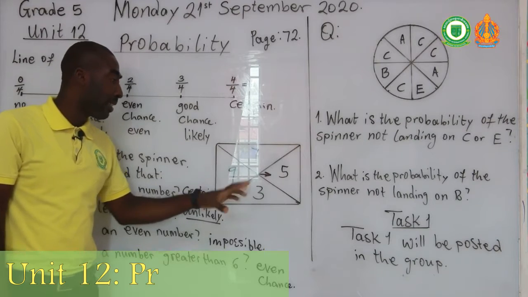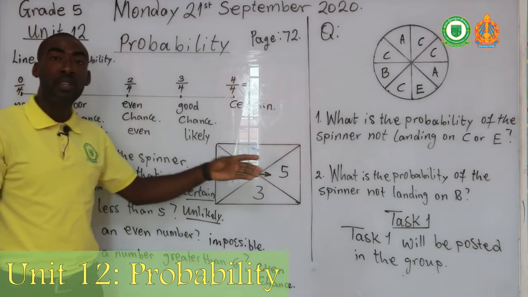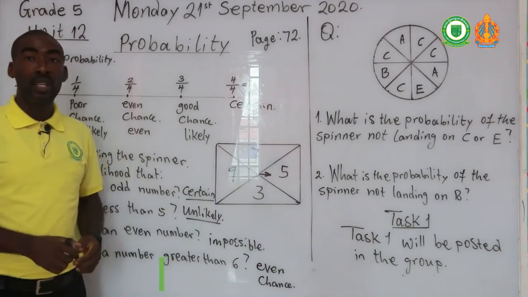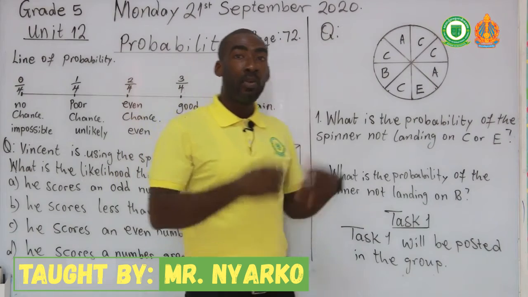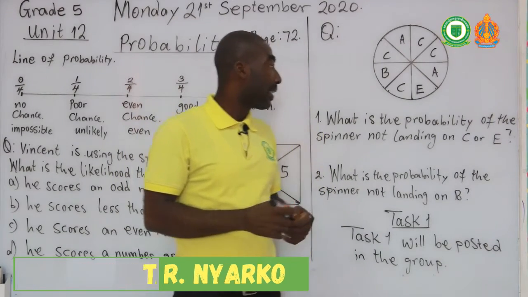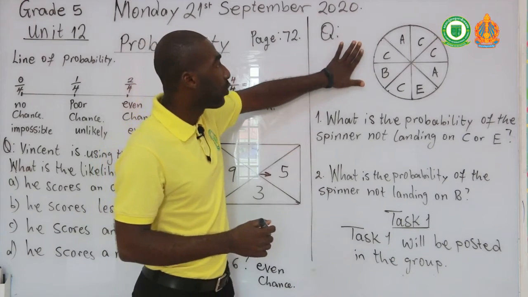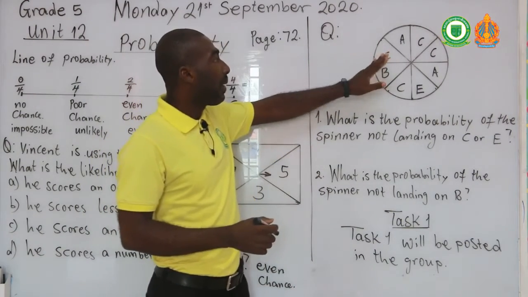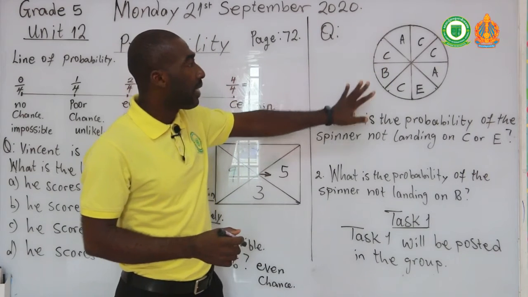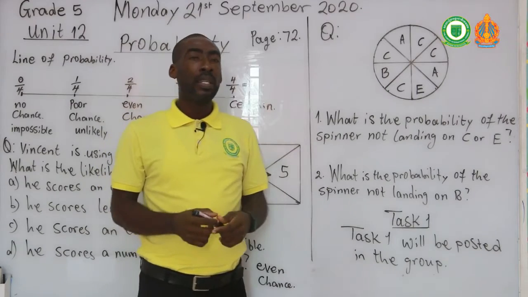You need to understand certain keywords that you are dealing with so that it helps you to find the right answers to the question. Let's look at a second example that will help you understand a different situation. We have another spinner here that comes with alphabets. Some appear 3 times, others 2 times, some only 1 time.